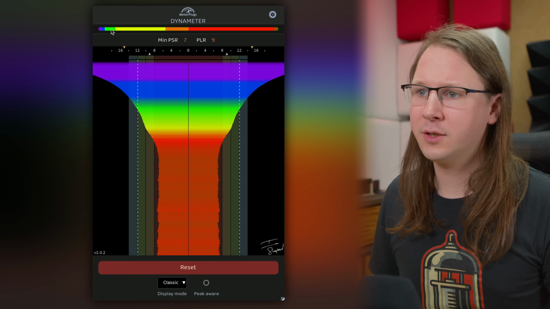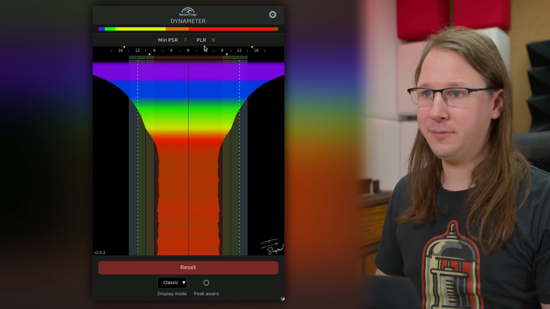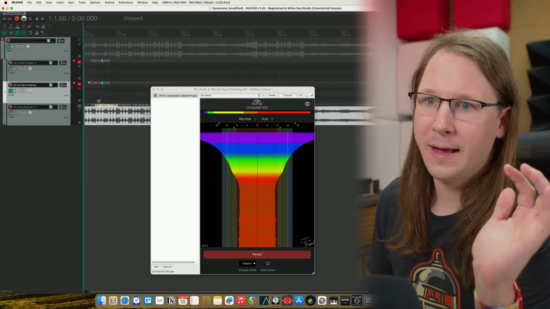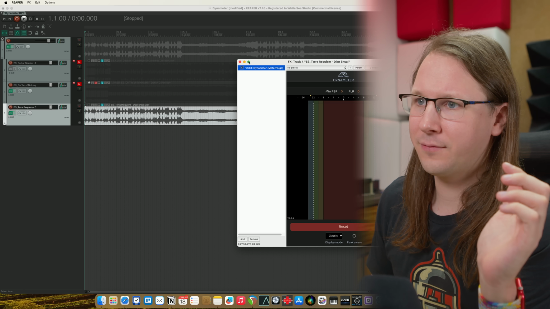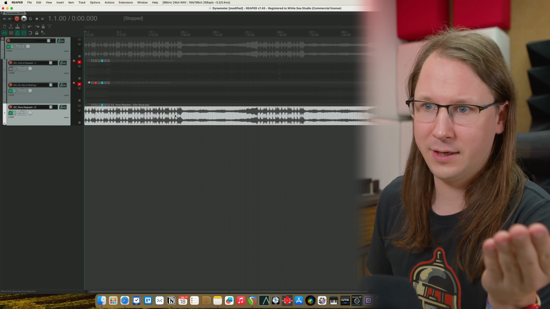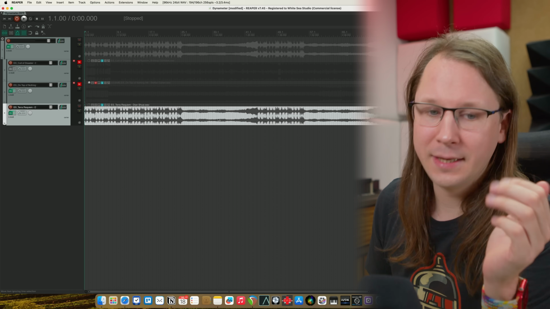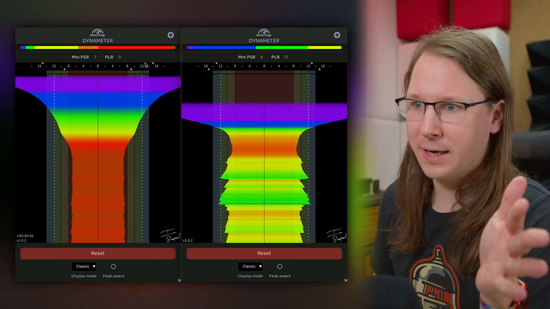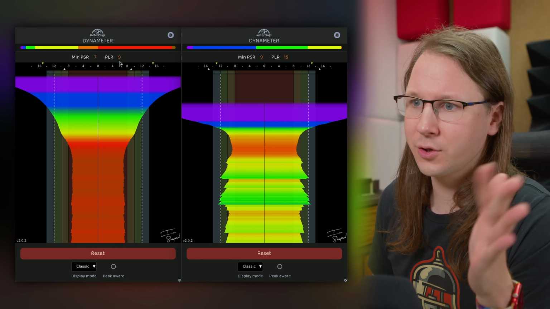Anyway, so we've got a PLR of 9 here, and this is just a number to compare with other things. And we are going to compare it with this song. This is a completely different song. If we look at it, it's a very dynamic song. It is way more peaky. And as we can see here, just as expected, the PLR of our rock song is 9.